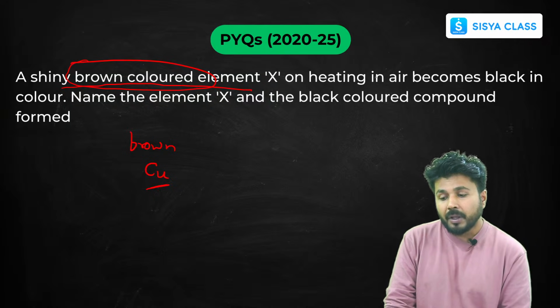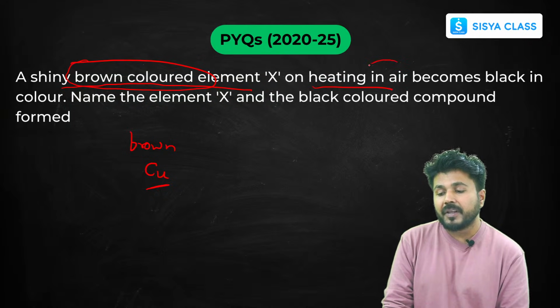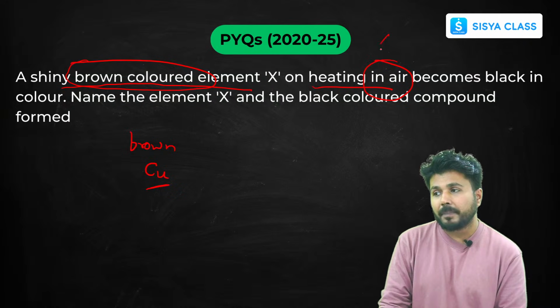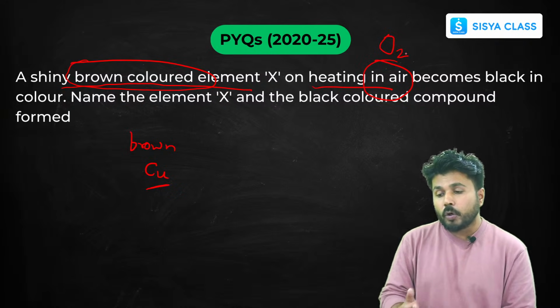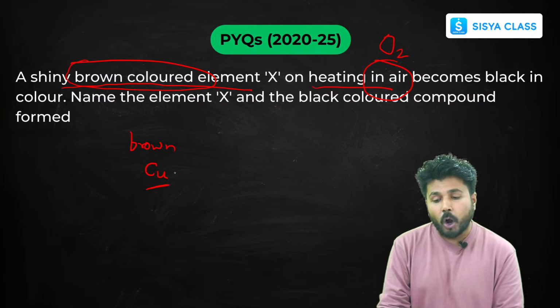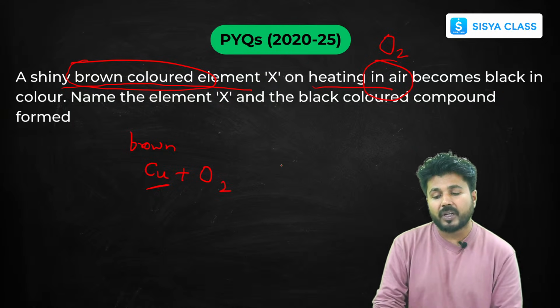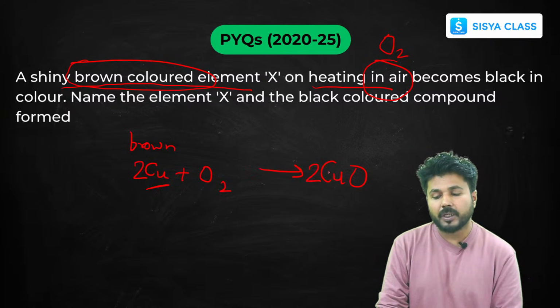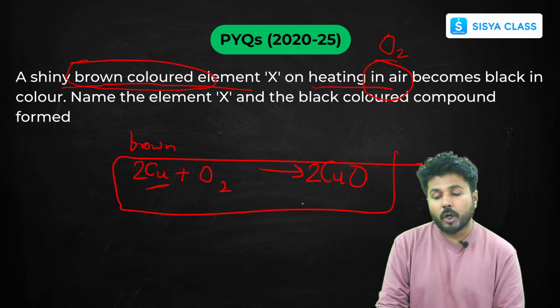Now, on heating in air, whenever we heat something in air, we are reacting it with air, and air means oxygen here. So copper reacts with air. I have already told you this reaction: copper oxide is formed. Now balance this reaction: put 2 here and 2 here also. So this is a balanced reaction. Copper oxide is formed, and this is your black colored compound.